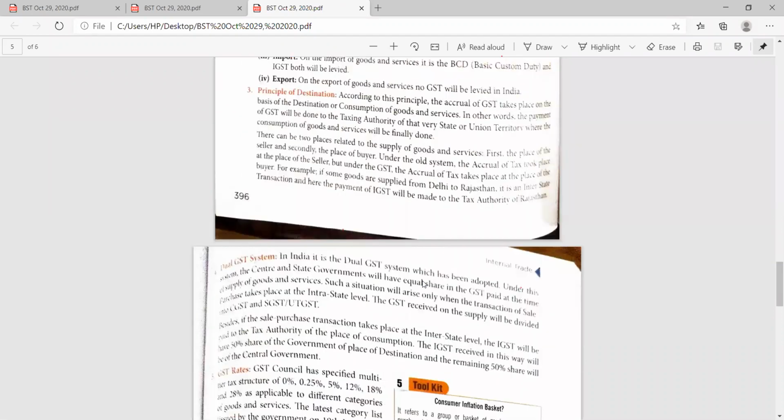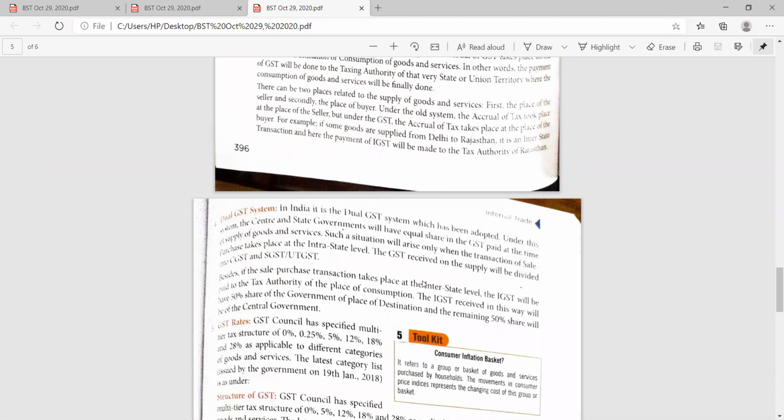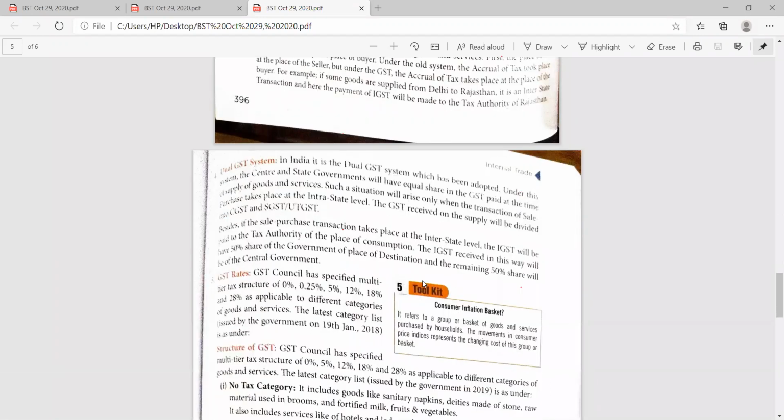The principle of the destination should be clear to you while doing the GST. According to this principle, the accrual of the GST takes place on the basis of the destination or the consumption of the goods. In other words, the payment of the GST will be made to the taxing authority in the state or the union territory where the consumption of the goods is finally done. Only in that state the payment is made. No doubt it is levied everywhere, but whatever the net tax payable, it is to be paid where it is to be consumed. So please keep this point. The principle of the consumption, the principle of the destination should be clear to you.